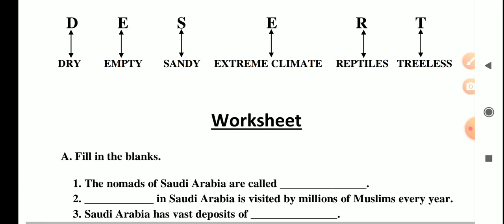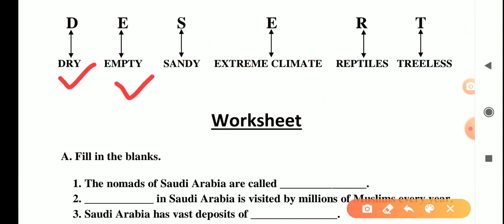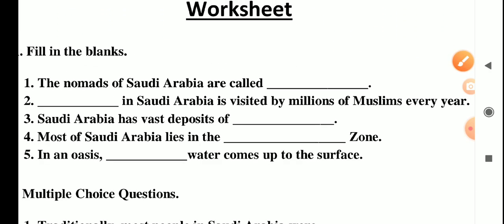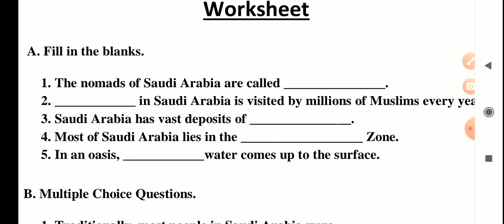Finally, what is a desert? D stands for dry, E for empty, S for sandy, E for extreme climate, R for reptile, and T for treeless. What does it mean? You may pause your video and fill in the blanks given here.